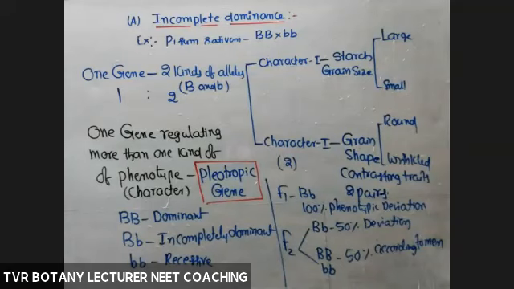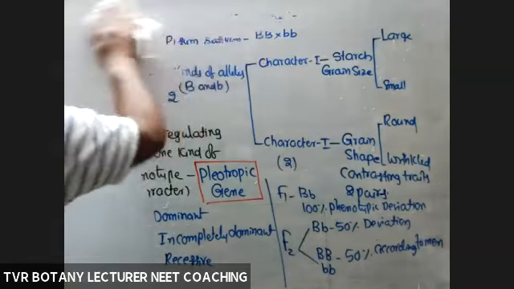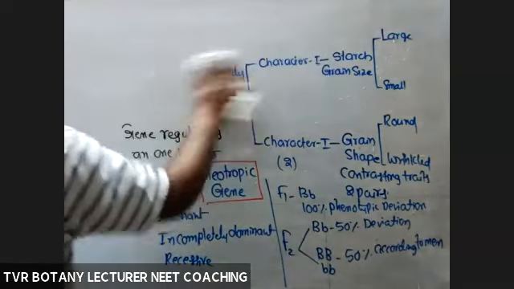Next, codominance. In the case of incomplete dominance, the deviated one is in between the dominant and recessive, in between the dominant trait and the recessive trait, intermediate. But what about in the case of codominance? Next deviation, codominance.